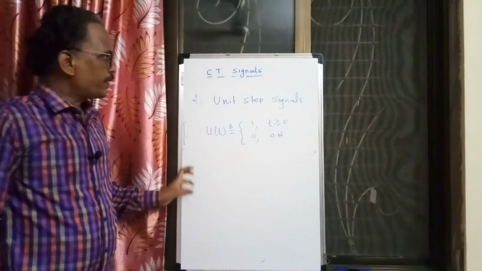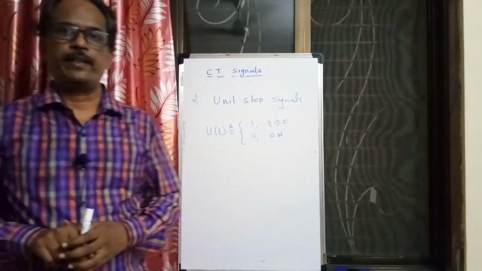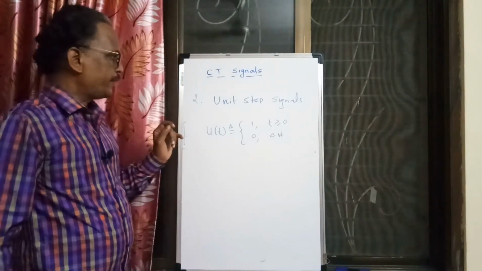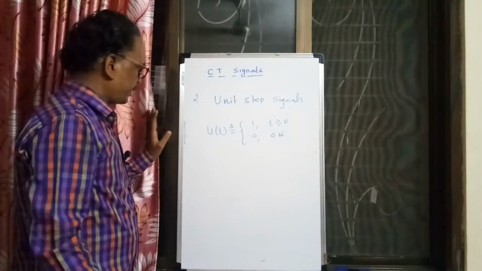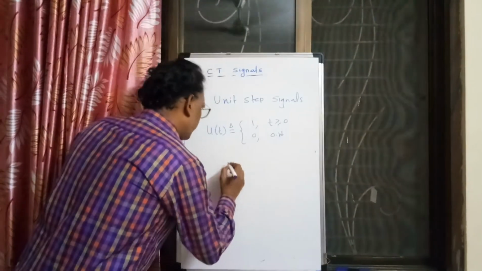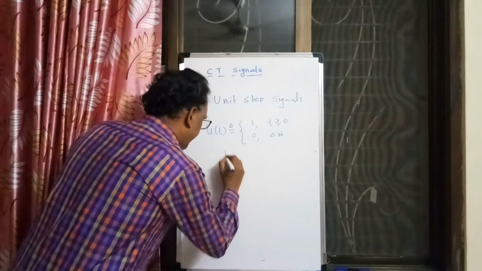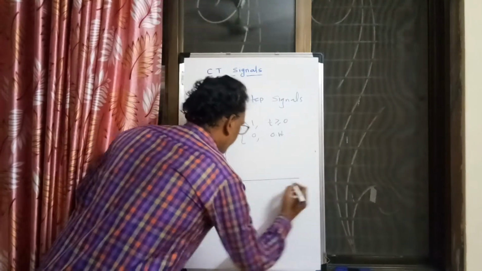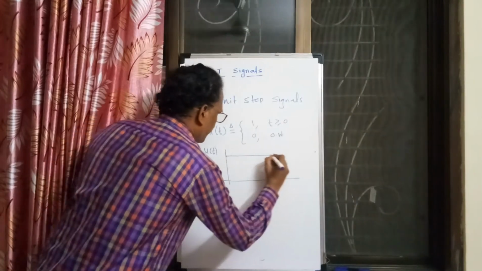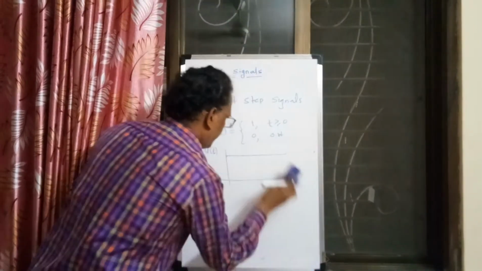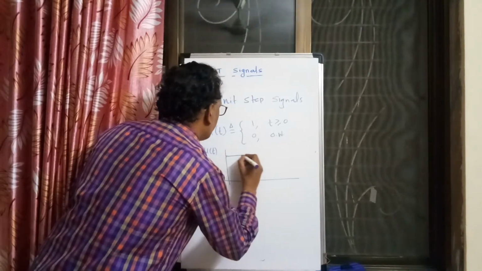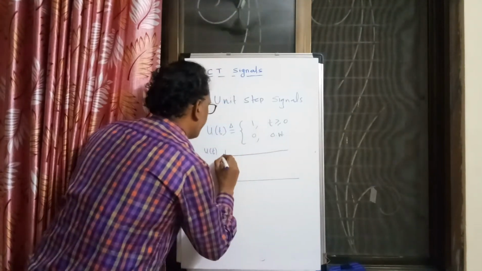And in practice, we will see how this signal can be realized. Before that, I will plot this u of t. The plot of u of t is like this. It is discontinuous at t equal to 0, and it is then 1 everywhere.